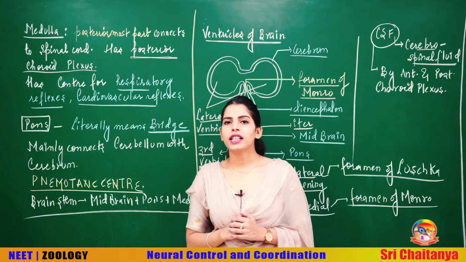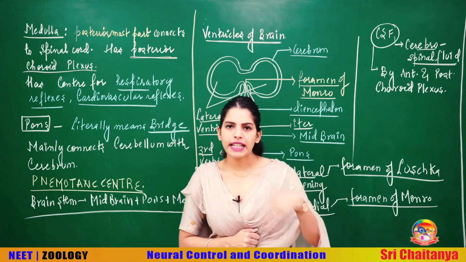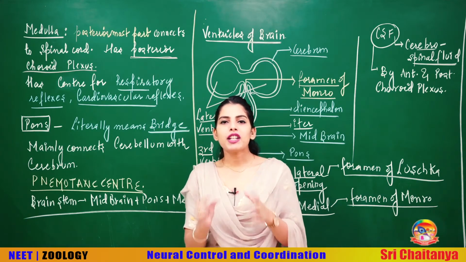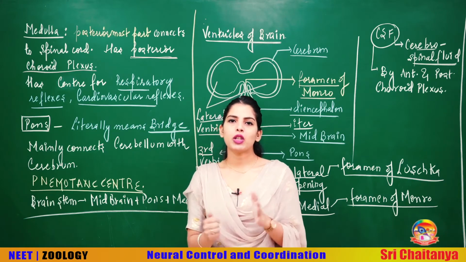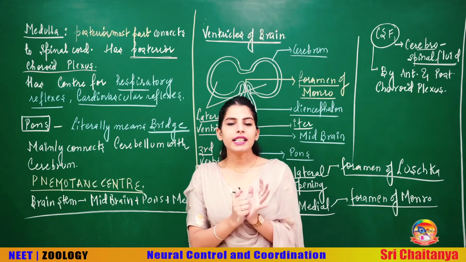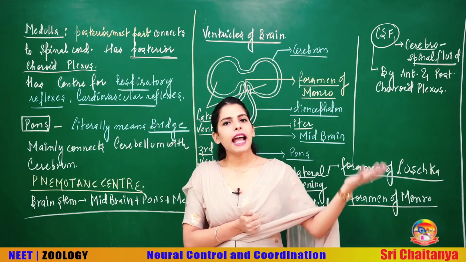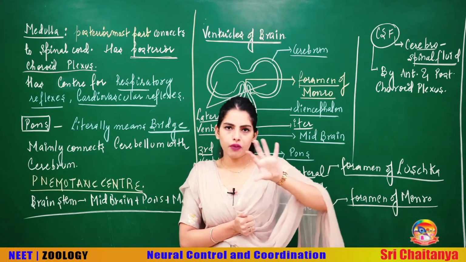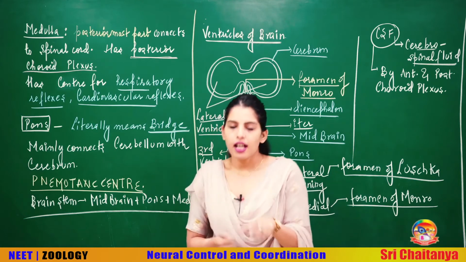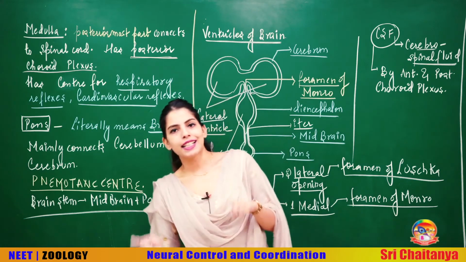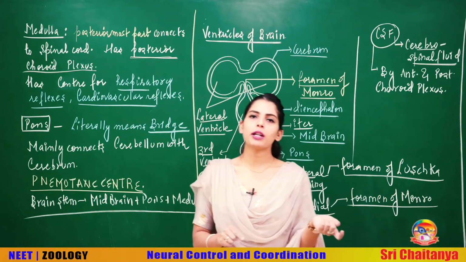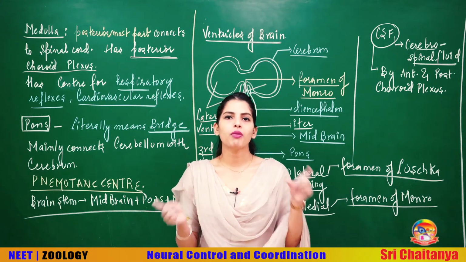Now since we are taking the name of plexus so many times, wherever you use this term, it is actually a network. Here it is a network of blood capillaries or blood vessels, or it can even be a network of nerves. For a network you use the term plexus, but the term that I am using is the anterior choroid plexus, and the posterior choroid plexus is actually the network of blood capillaries.